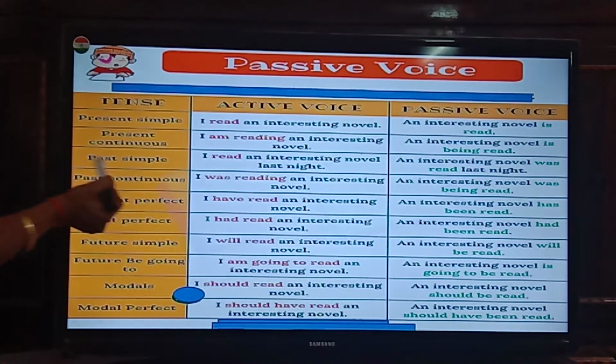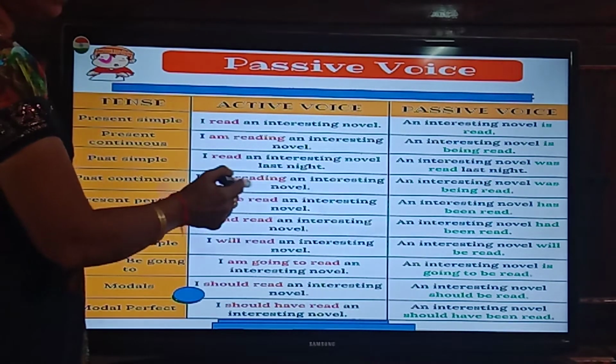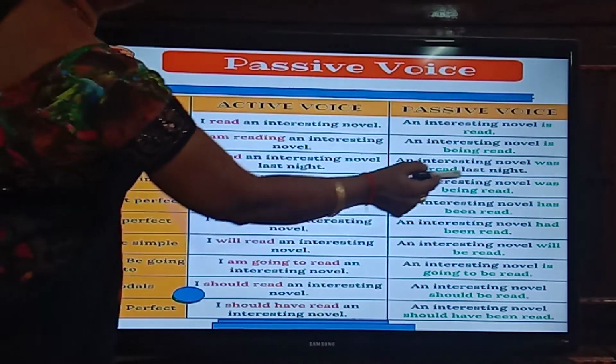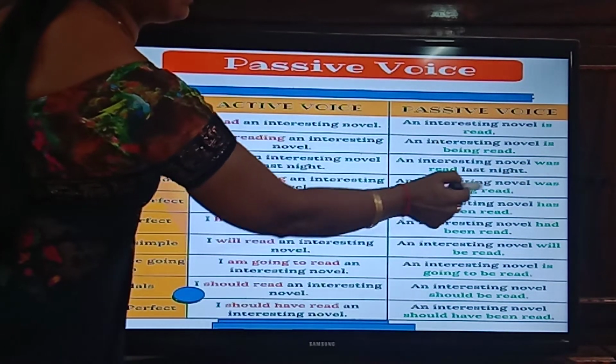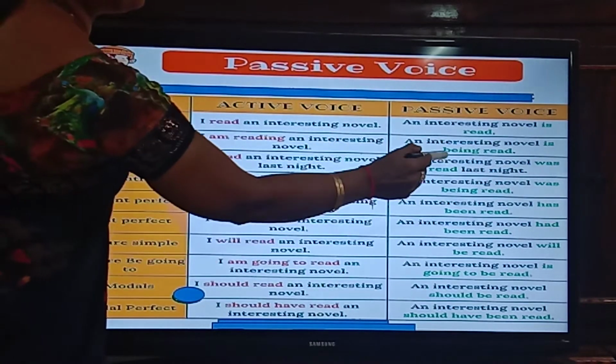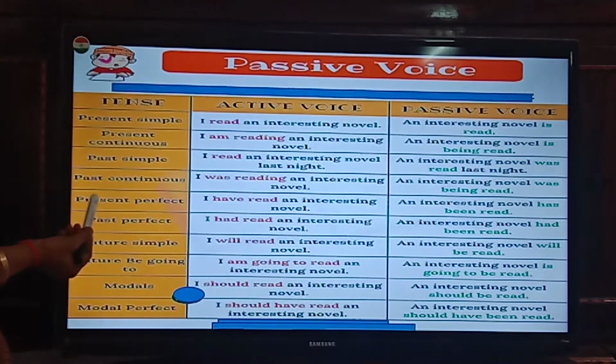Okay. Now past continuous. I was reading an interesting novel. Was reading is past continuous. So I was reading an interesting novel. An interesting novel was being read. So please notice this. Whenever ing form is there, you are getting B-E-I-N-G, being. Okay. Next.